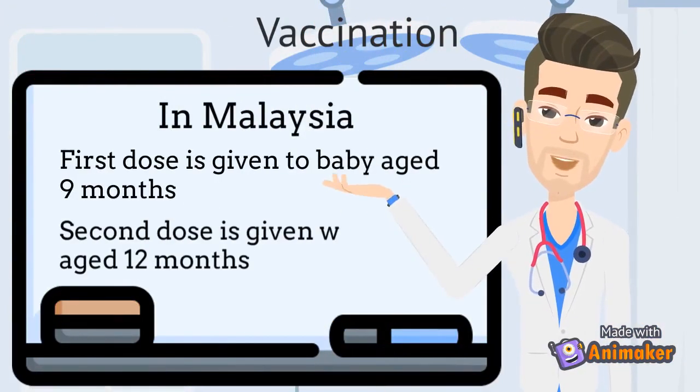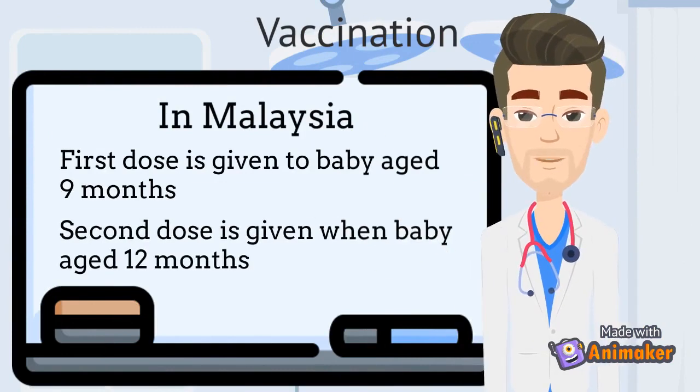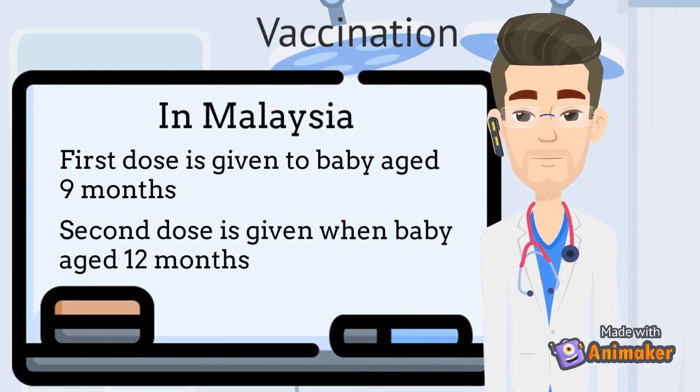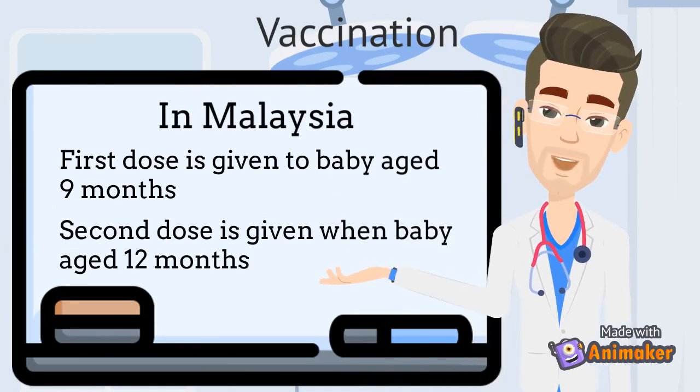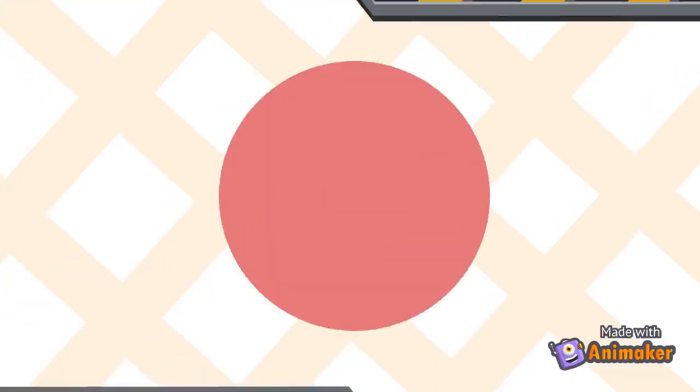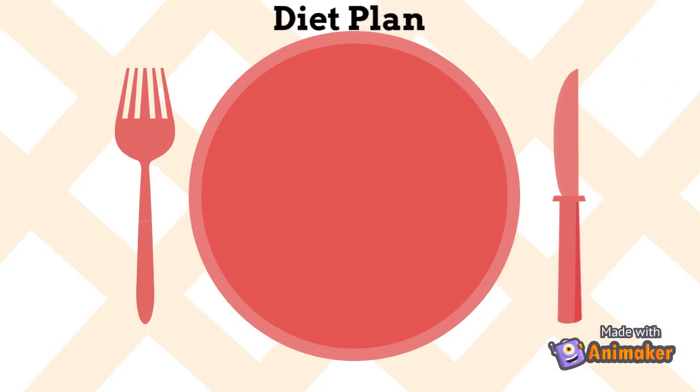In Malaysia, the first dose of MMR vaccine is given to the baby aged around 9 months. Then, a second dose is given after the baby is aged around 12 months old. Apart from vaccination methods, there are also dietary style methods.